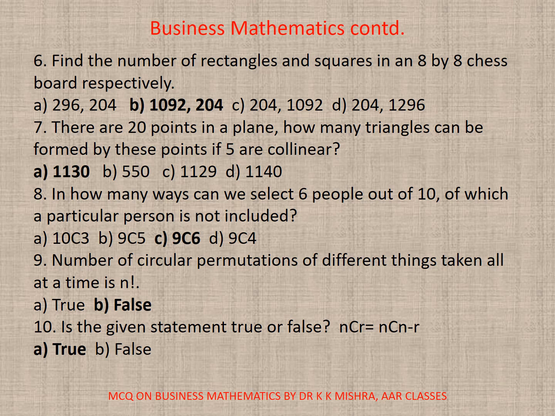6. Find the number of rectangles and squares in an 8 by 8 chessboard respectively. If you calculate, you will find it to be B, 1092 and 204.